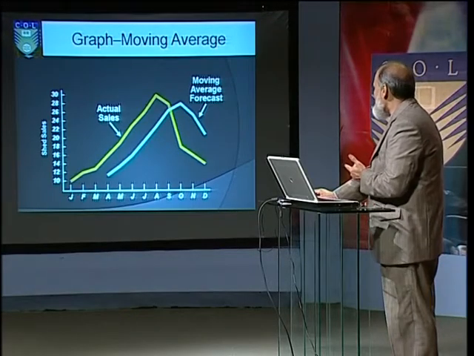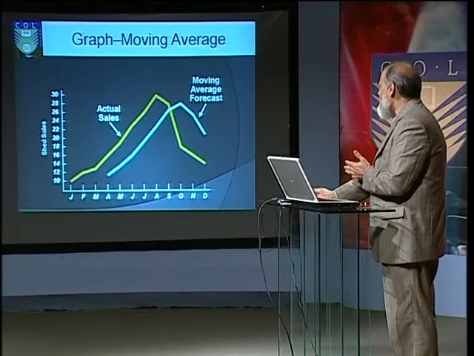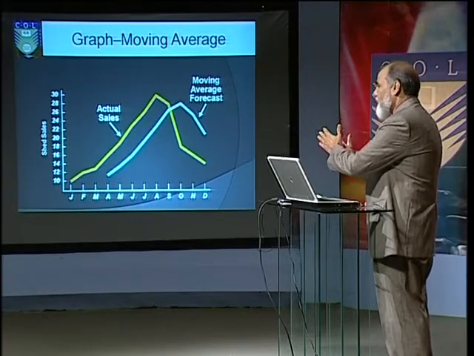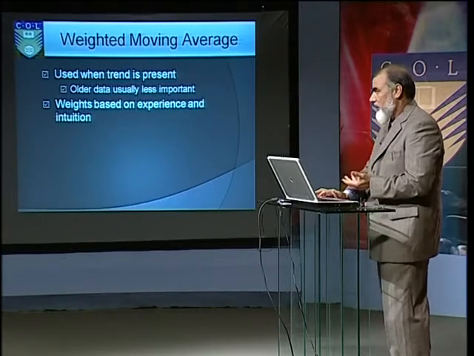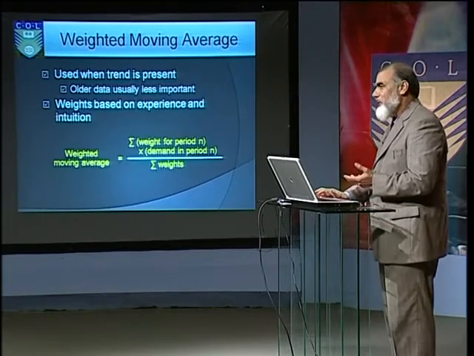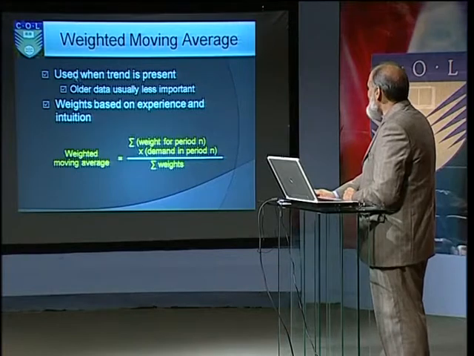There are some techniques which people generally use to close the gap between actual and forecasts, for example, weighted moving average. In weighted moving average, we assign weights to the number of periods. The most recent period is assigned the highest weight, whereas the older periods are assigned less weight, which is again used when trend is present.